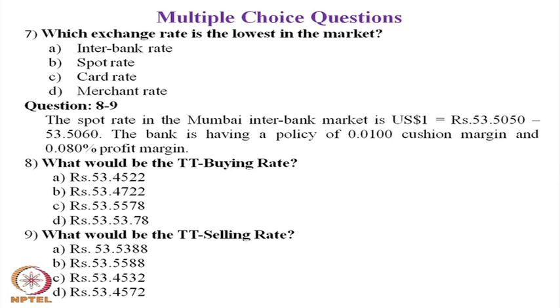With this background, question number 8 is: what would be the TT buying rate?